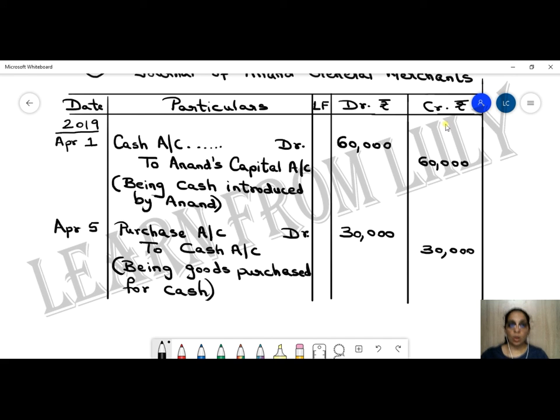Okay, so I hope you've understood why we are debiting a particular account and why we are crediting a particular account. So it's basically your use of the 3 golden rules of accounting at all times. Okay, so we'll move further with the sum.